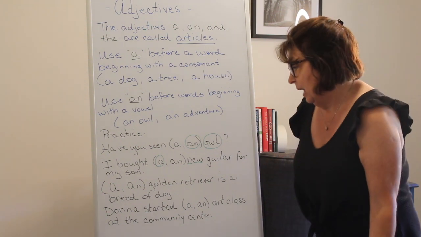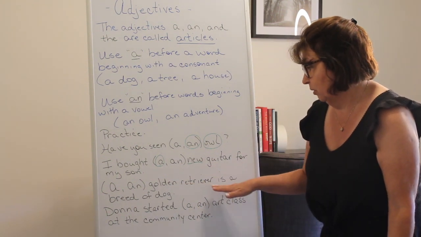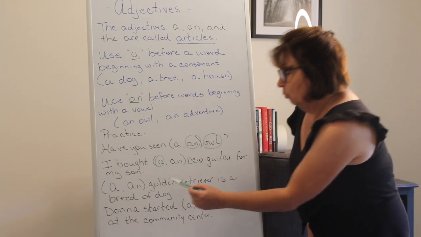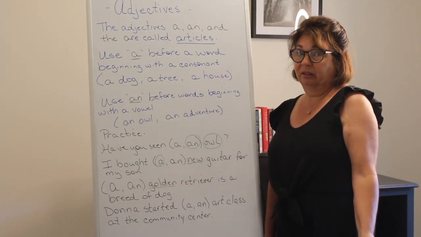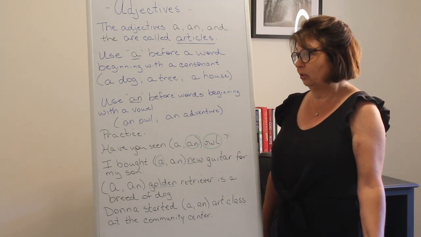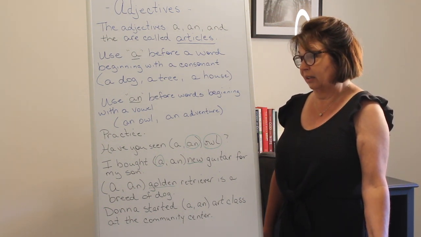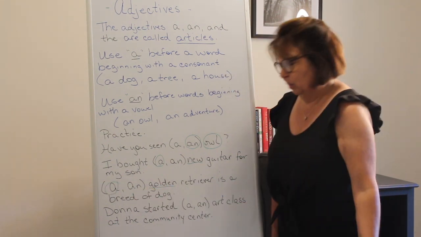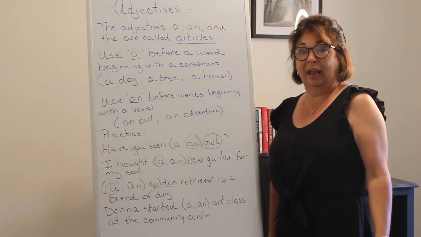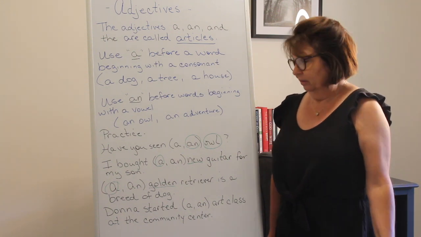Next sentence. An golden retriever is a breed of dog. So we have to look at the word golden, right? Golden starts with G. That's a consonant. So what do we need to use? Which one, A or an? All right, if you said A, you would be correct because we use the letter A before a consonant.